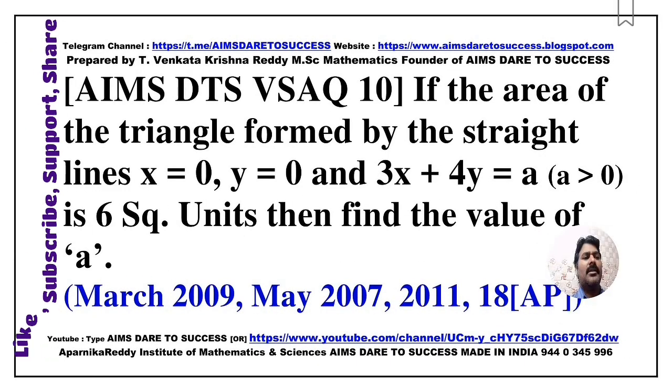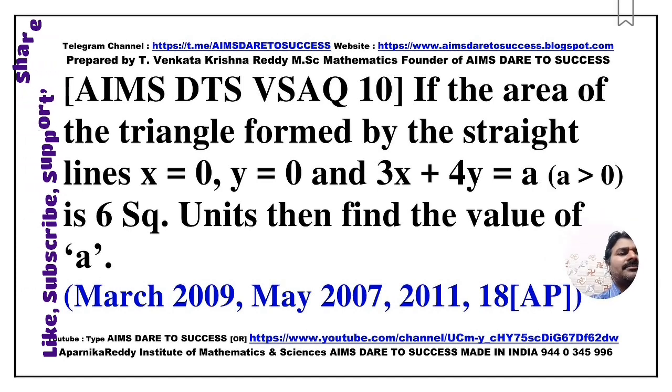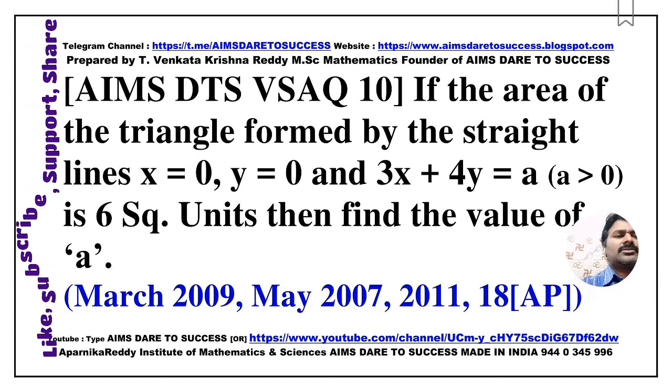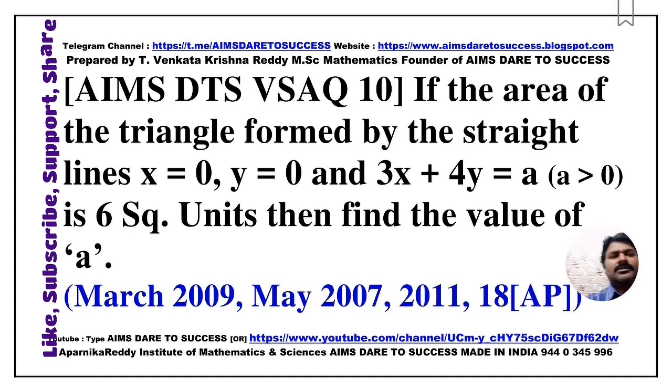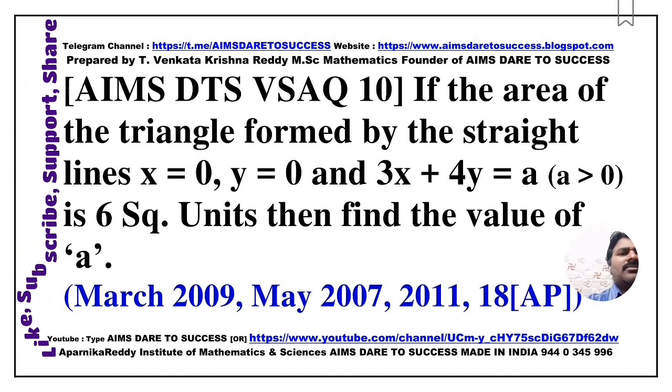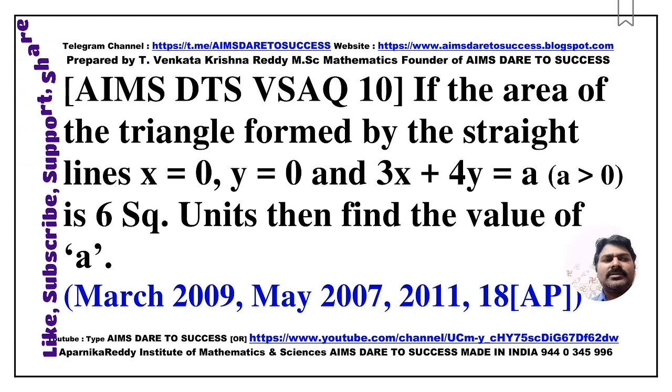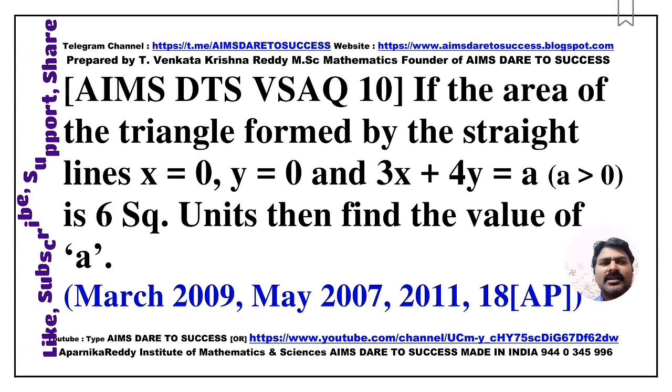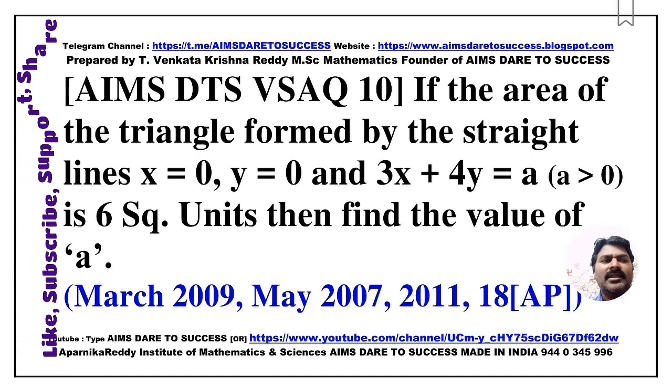And next question, very short answer question number 10. If the area of the triangle formed by the straight lines x is equal to 0, y is equal to 0 and 3x plus 4y is equal to a, here a is greater than 0, is 6 square units, then find the value of a. So here you can use area of the triangle like a previous model question.